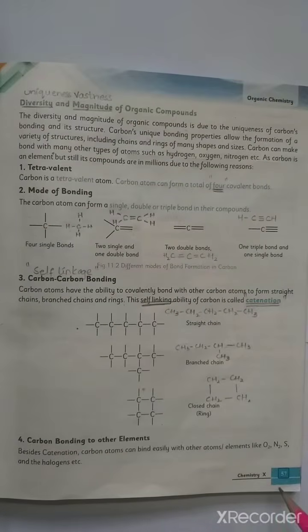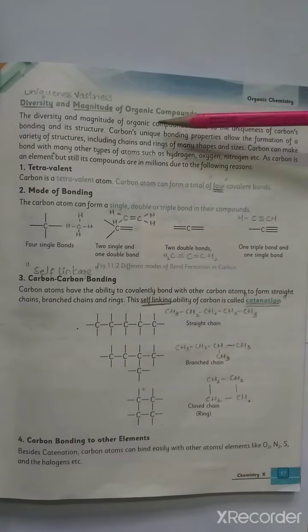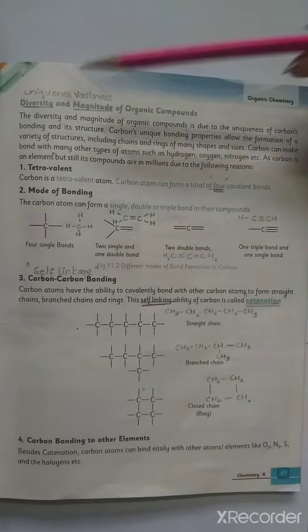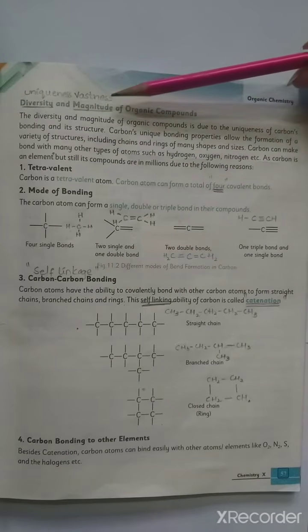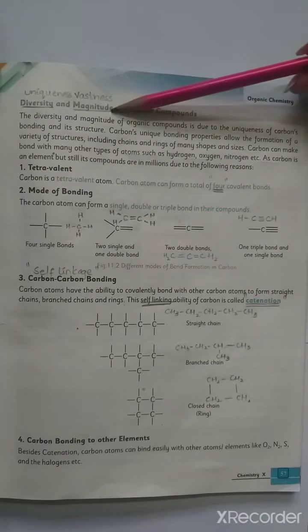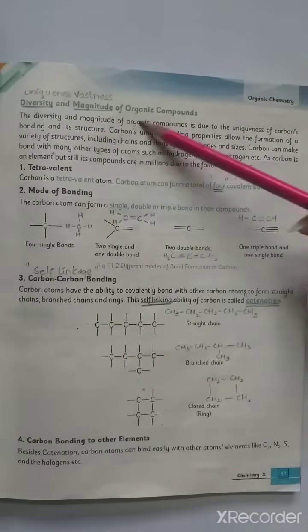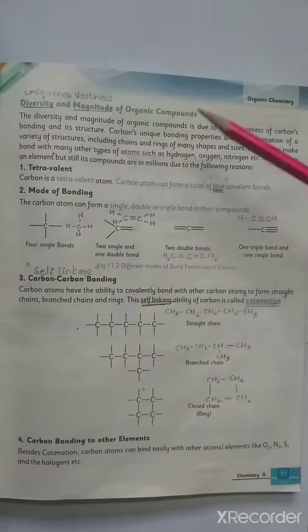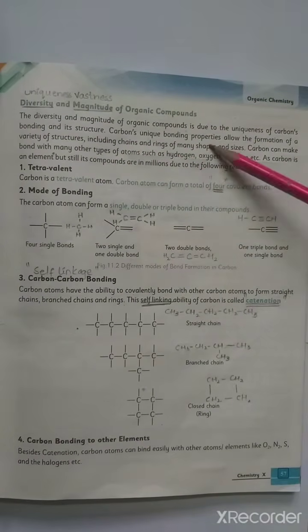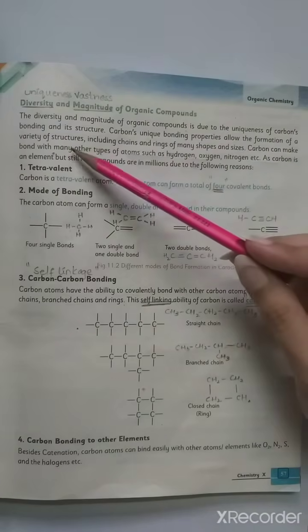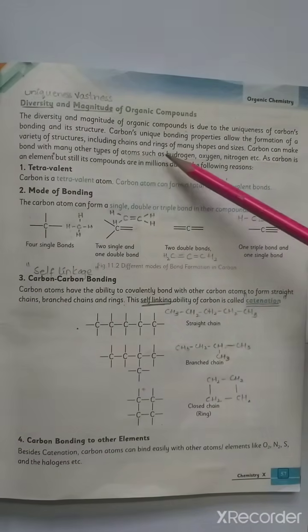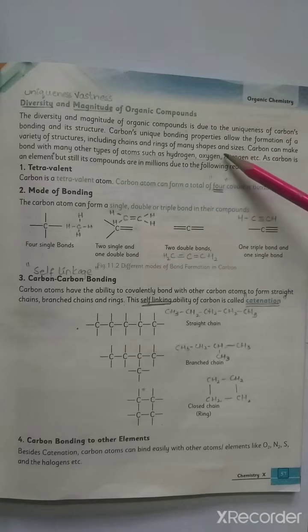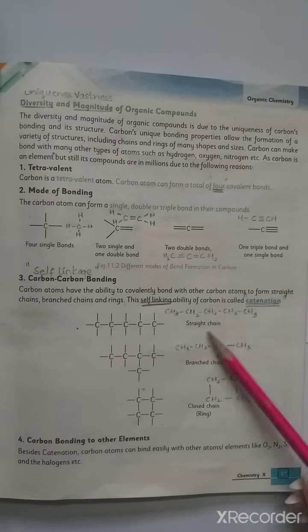Now take out page number 57. Today we are going to discuss the topic diversity and magnitude of organic compounds. Diversity, you can say uniqueness, and vastness, that means the magnitude. The diversity and magnitude of organic compounds is due to the uniqueness of carbon's bonding and its structure. Carbon's unique bonding properties allow the formation of a variety of structures, including chains and rings of many shapes and sizes. You can see here we have the straight chain.